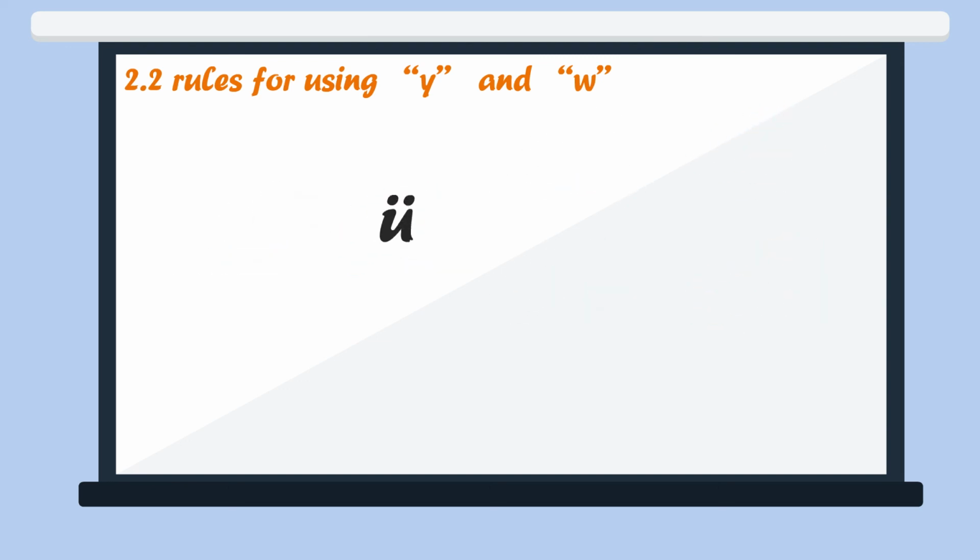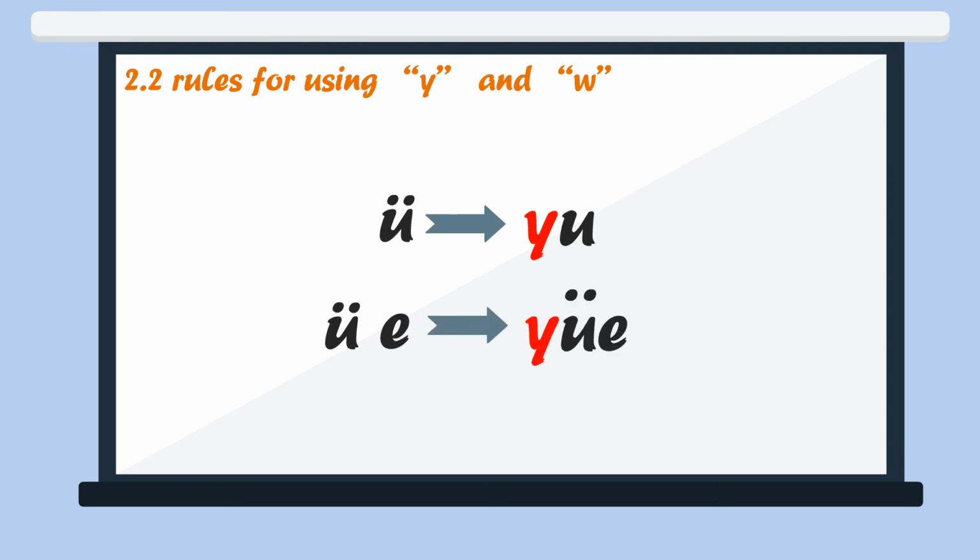When Ü is a syllable by itself, it's written by adding Y before Ü and removing the two dots from Ü. When a syllable begins with Ü, like yue, it's written by placing a Y before Ü and removes the two dots from Ü.